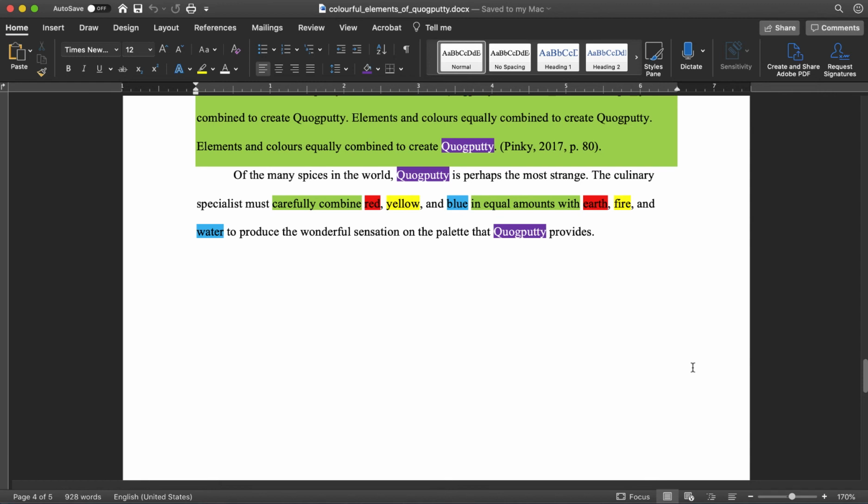We restate what we said in the introduction, and we give a nice concluding remark. The culinary specialist must carefully combine red, yellow, and blue in equal amounts with earth, fire, and water to produce the wonderful sensation on the palate that quag putty provides.